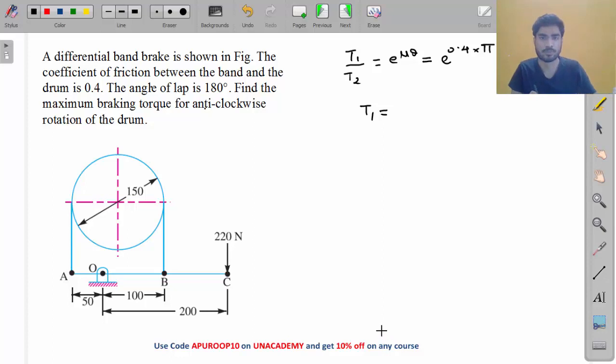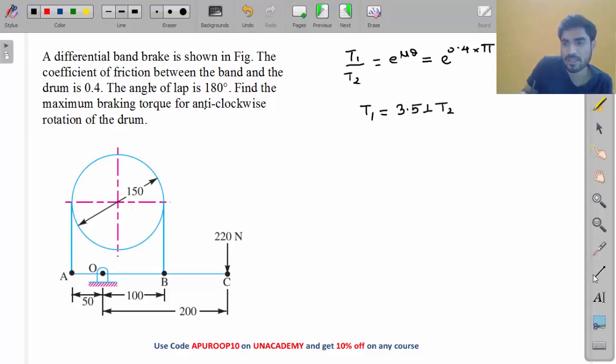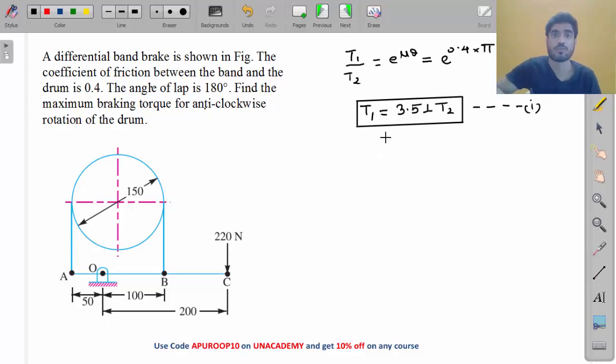T1 by T2 equals e to the power mu theta, which will be equal to 3.51. So T1 will be equal to 3.51 times T2. Okay, so this is the first equation between T1 and T2 which we got from this relation, T1 by T2 equals e to the power mu theta. This is the first relation, but we need one more relation, right? There are two unknowns, so we need one more relation.